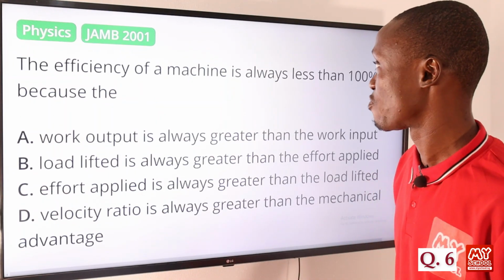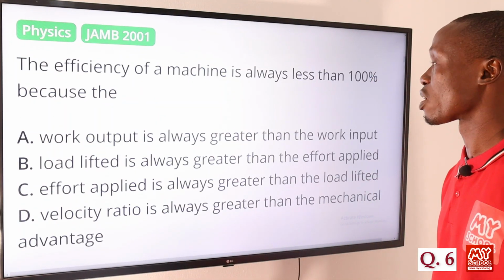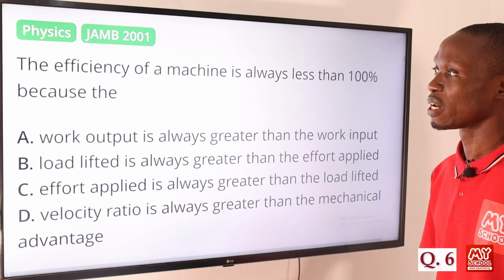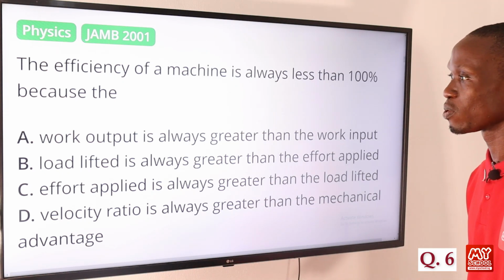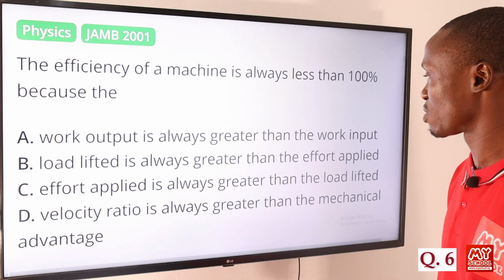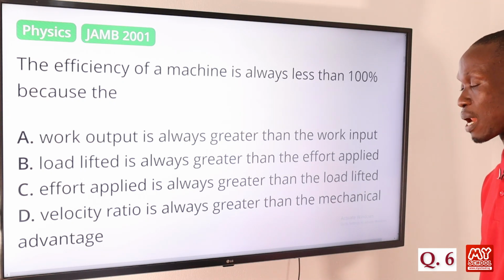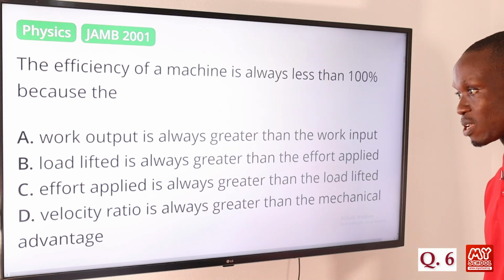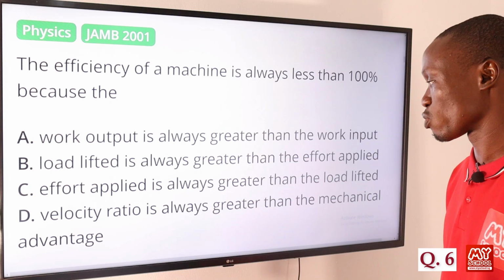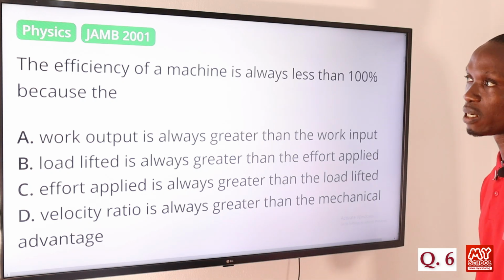Question 6. The efficiency of a machine is always less than 100% because the A, work output is always greater than the work input. B, load lifted is always greater than the effort applied. C, effort applied is always greater than the load lifted. D, velocity ratio is always greater than the mechanical advantage.